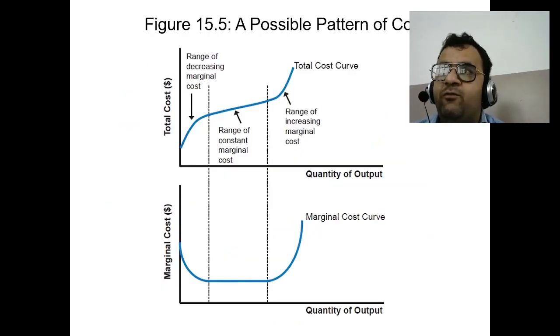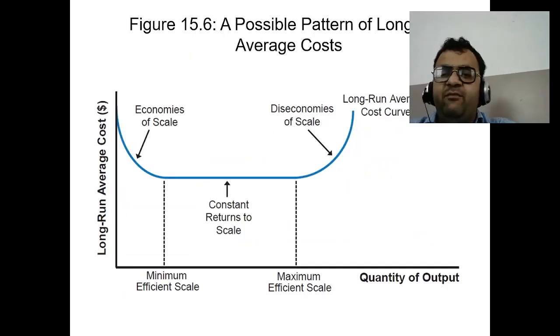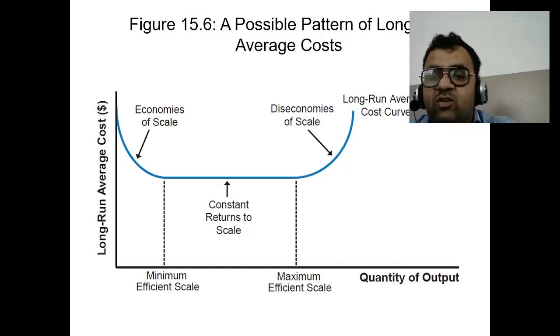Possible pattern of long run average cost. The long run average cost curve typically exhibits the following patterns: decreasing, economies of scale, where larger production quantities lead to a lower average cost; constant returns to scale, where average cost remains the same even if production increases; increasing, diseconomies of scale, where larger production quantities lead to a higher average cost.